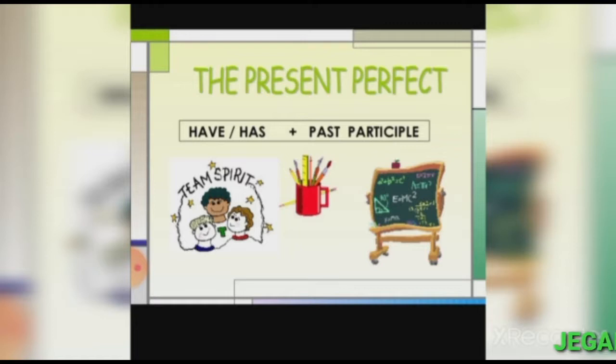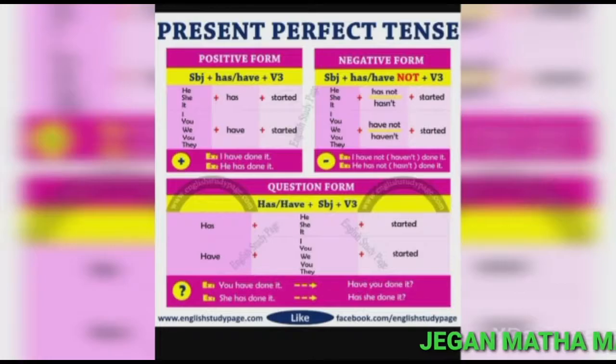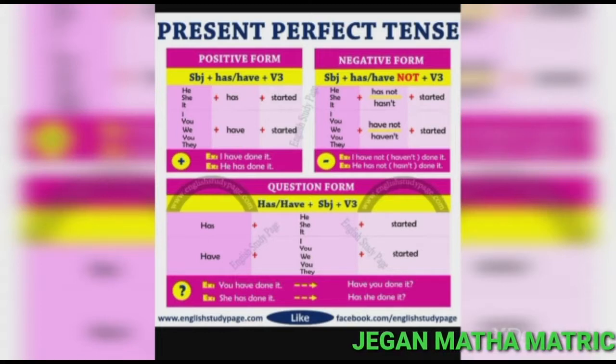What is the verb form of present perfect tense? Have or has plus past participle. When do we use have, when do we use has?